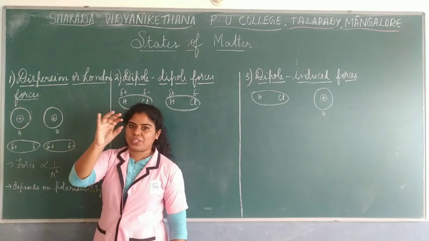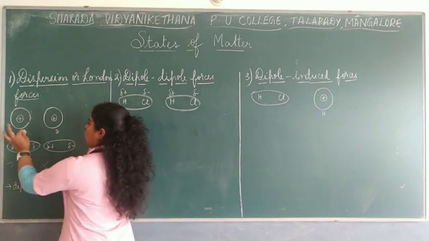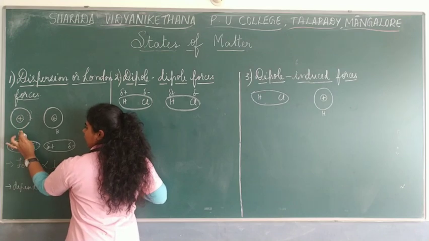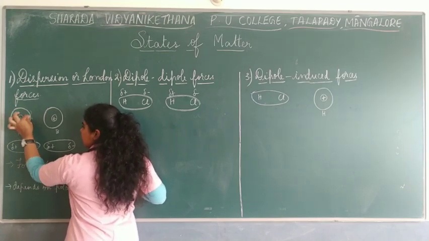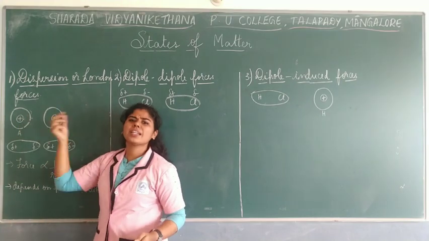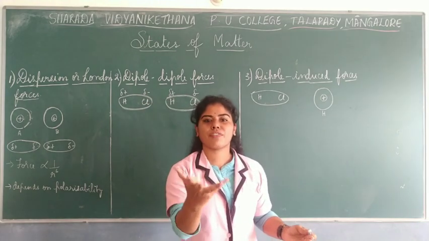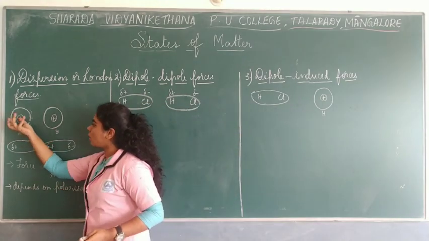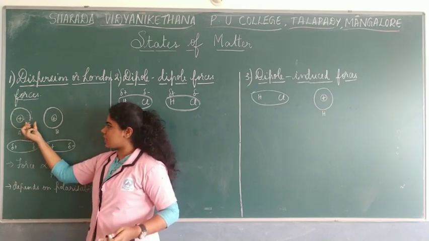Imagine that at a point of time, in a fraction of a second, the electrons present in atom A have come to the right hand side. Maybe they are concentrated onto the right hand side of this atom. It is instant, very quick, in a fraction of a second.